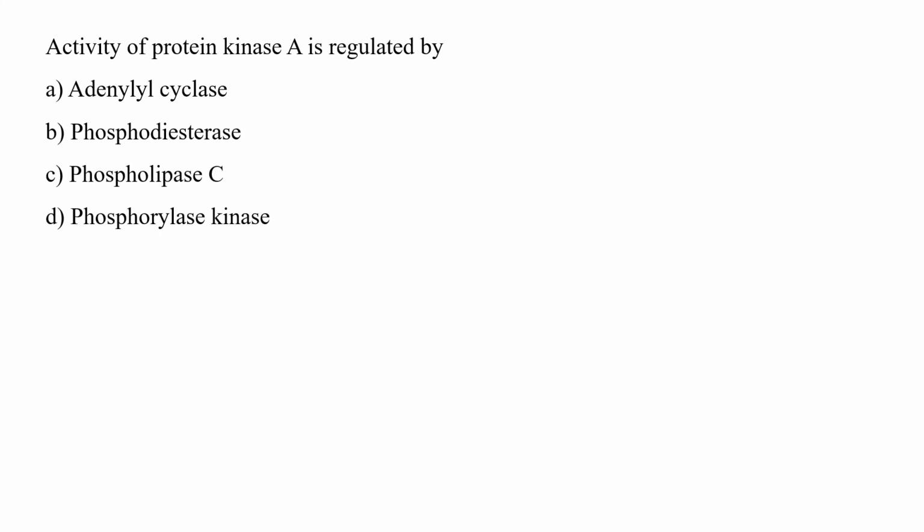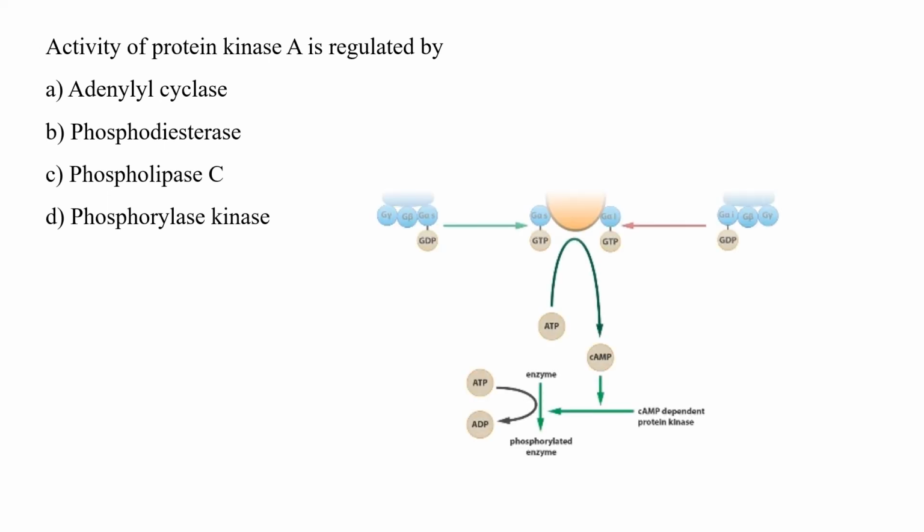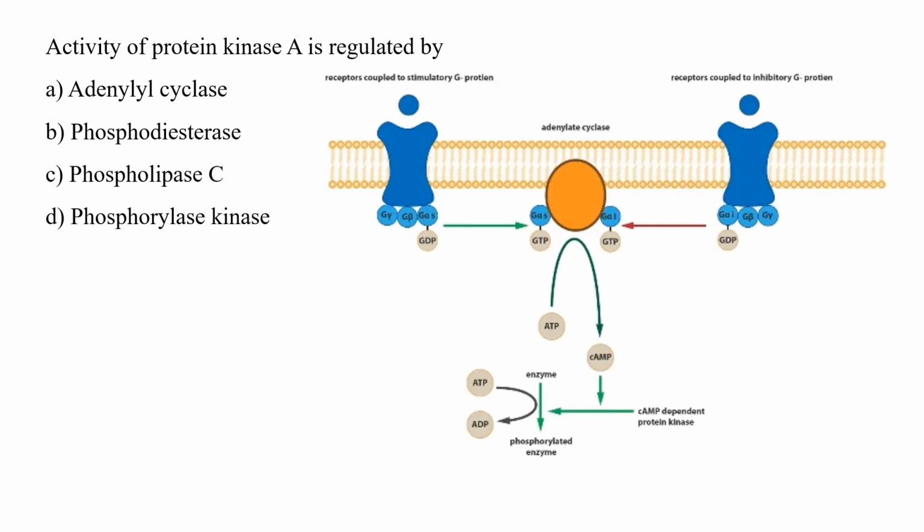Activity of protein kinase A is regulated by adenylyl cyclase, phosphodiesterase, phospholipase C, or phosphorylase kinase. Protein kinase A, or PKA, is a family of enzymes whose activity is dependent upon cellular levels of cyclic AMP. So option A is the correct answer, because adenylyl cyclase is the enzyme responsible for converting ATP to cyclic AMP.